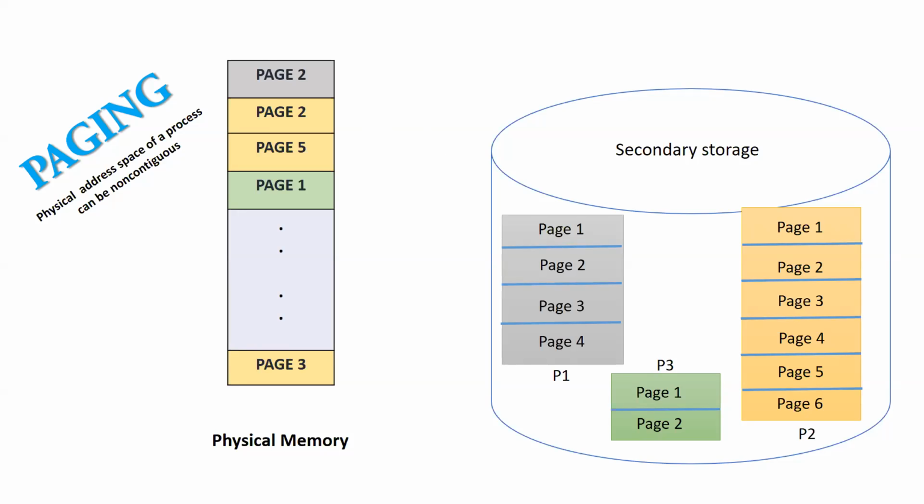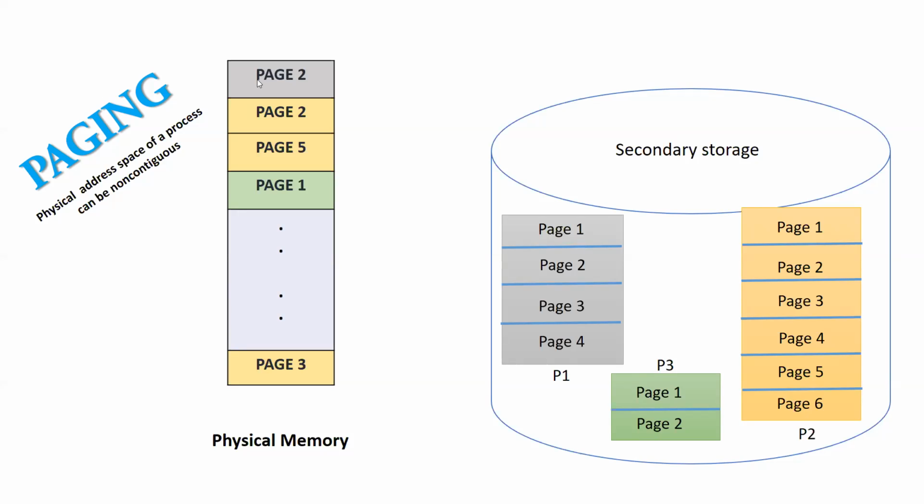In contiguous memory allocation, we can directly know if the process is there, the complete process is there. If the process is not there, the complete process will not be available at all. But here it will not be like that. It can be partially loaded, and the loaded pages can take up various frames in diverse memory locations. It will not be continuous. So I must have an extra facility to keep track of which page is in which frame.